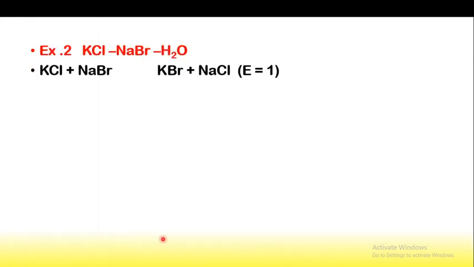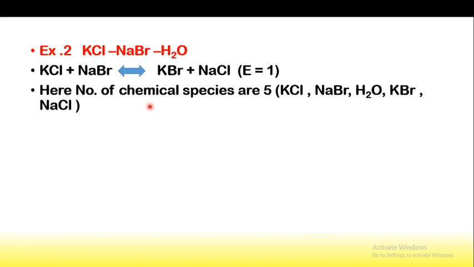The next example is KCl, NaBr and water. Here a reaction is given, that is an independent equation: KCl plus NaBr gives KBr plus NaCl. For this, E, the number of independent equations, is equal to 1, because one equation is given in our example.